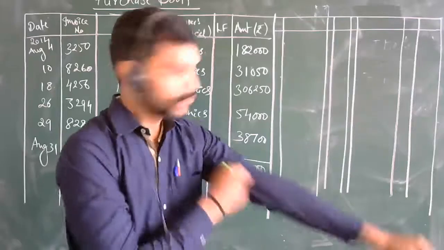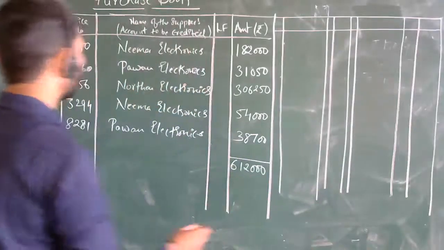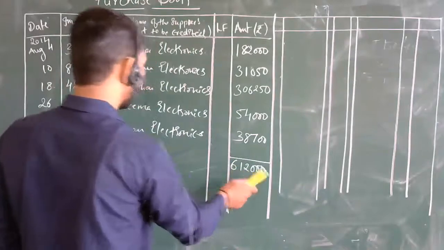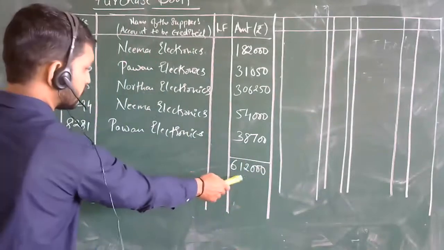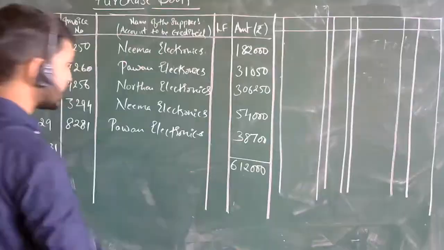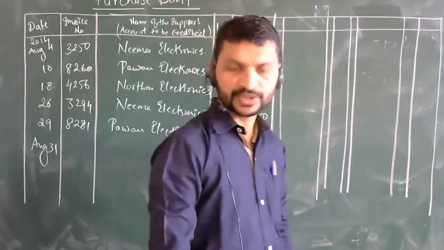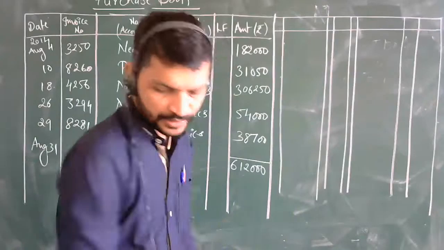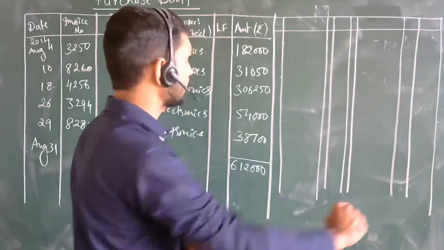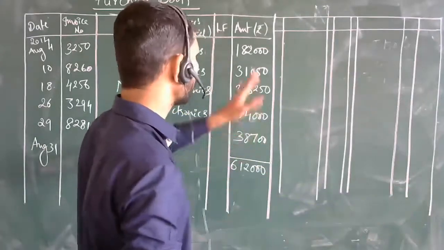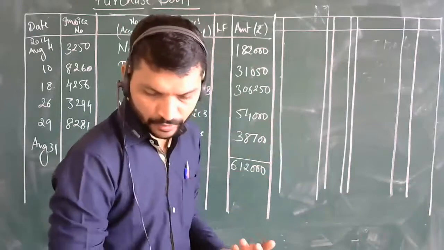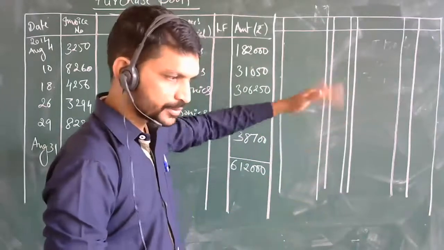In the purchase account, the total amount is taken directly. It is debited. How much have you purchased? 6,12,000, directly you will be taking in the name of purchases account, sundry purchases, as you are going to mention in the purchase journal. So I will try to get these concepts completed over here.